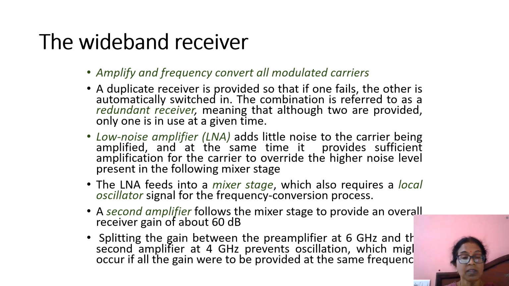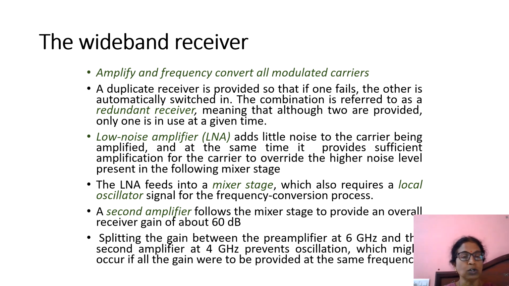Wideband receiver. The main function of the wideband receiver is to amplify and frequency convert all modulated carriers, because we are receiving signals in the uplink with higher frequencies, and we have to transmit in the downlink with lower frequencies, so we have to down convert. This is the main function of the wideband receiver: to amplify and frequency convert.